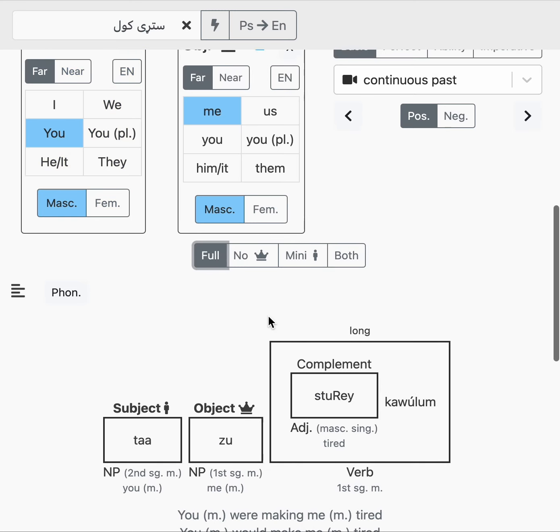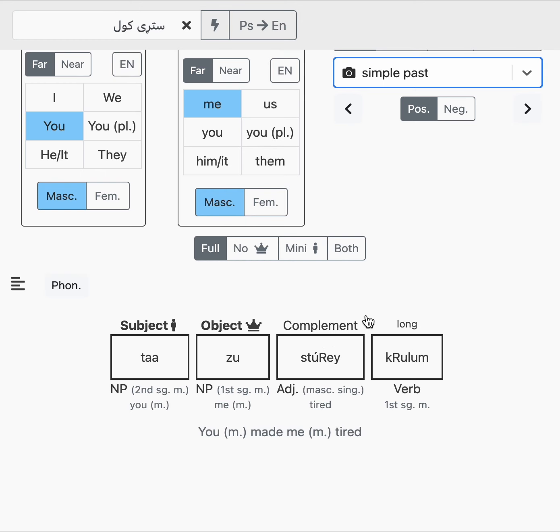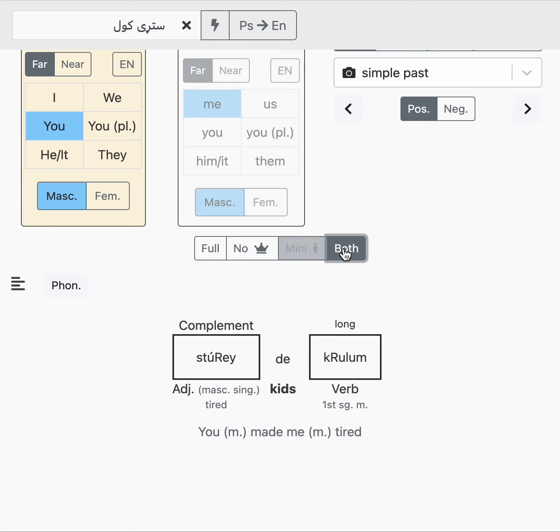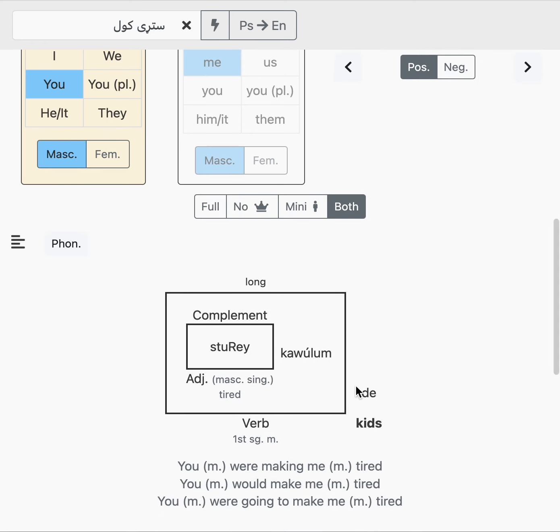If we do simple past, then these two things are separated. So ta z sturdy kralam, if we shrink it up like this, sturdy de kralam, then you made me tired. Sturdy de kralam, look, the kids section is after the first block here. But if it's a continuous past, then it's sturdy kawilam de. The kids section is after, and this thing is all one big block like that.